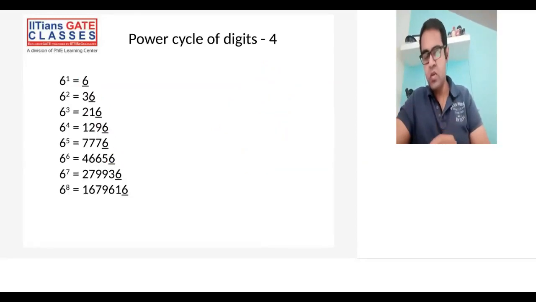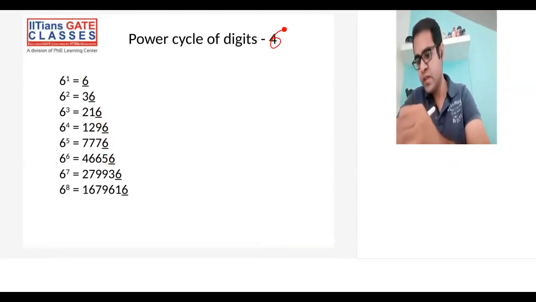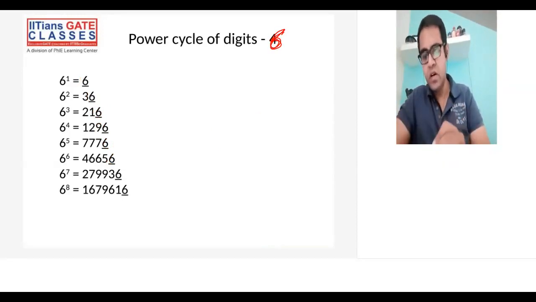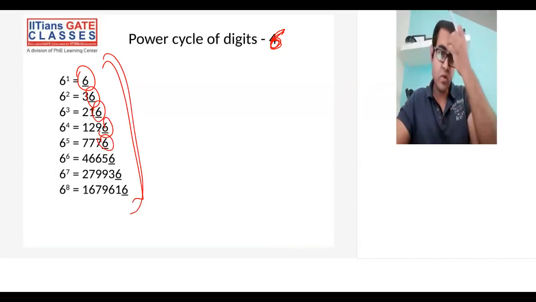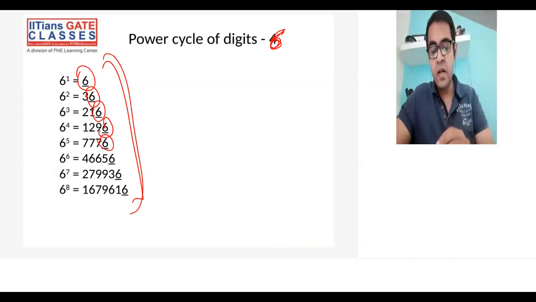So we'll check for 6 quickly. This is 6, 6, 6, 6. If you see here also, for every power of 6, the unit digit is always 6.